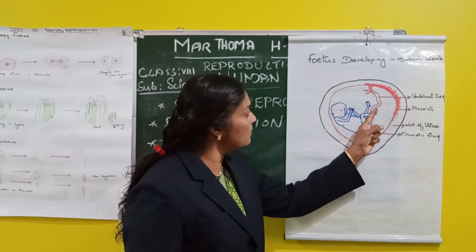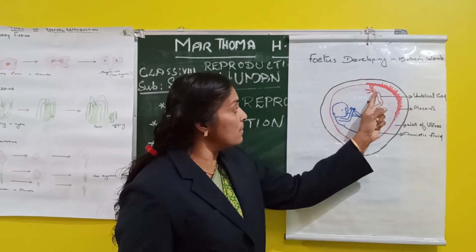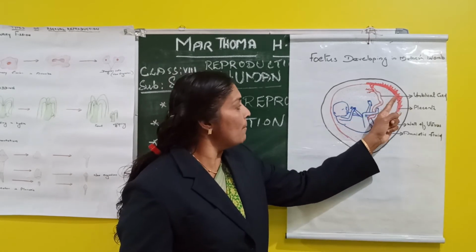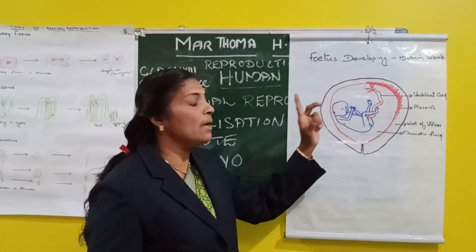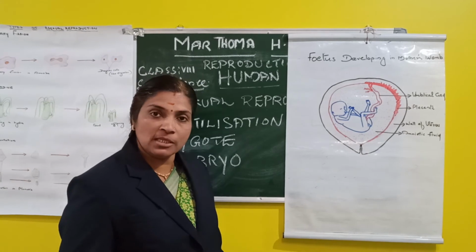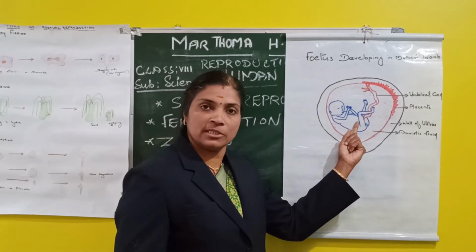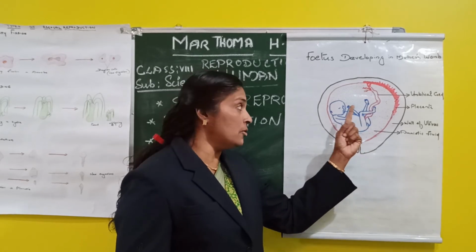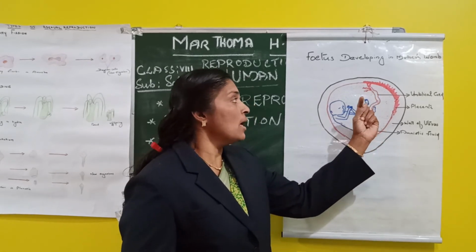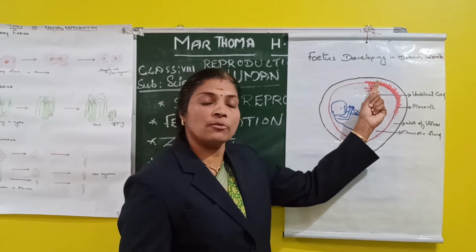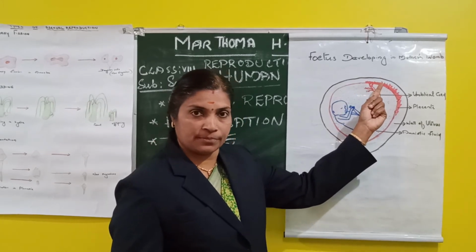Attached to the navel of the fetus is a flexible strand called the umbilical cord, which is connected with the placenta in the uterus of the mother. It supplies nutrients and oxygen to the developing child. It also takes away carbon dioxide and waste material from the child's body to the mother's circulatory system.